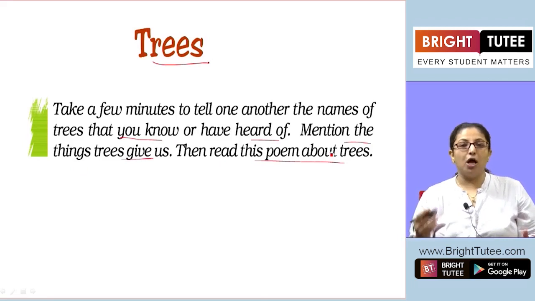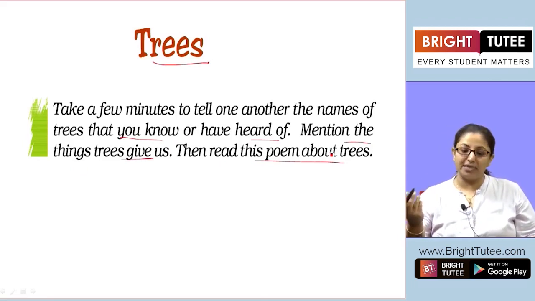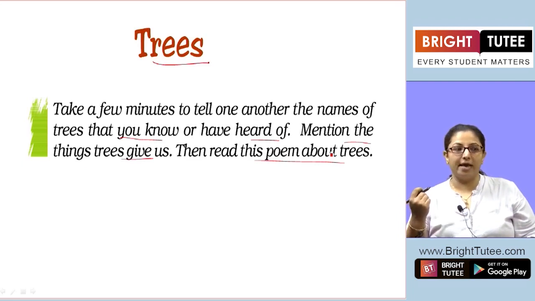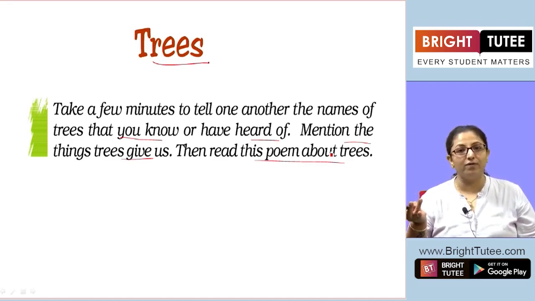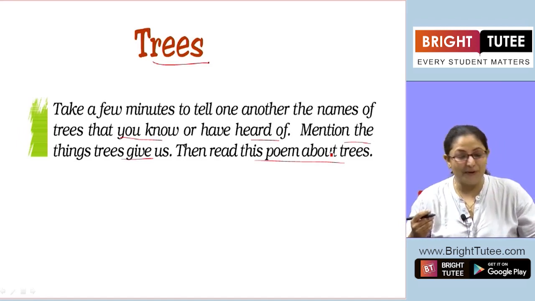So first, we discuss what all trees we know of, the name of the trees and what they give. So can you tell me some names of the trees? I can tell you, say, cotton tree gives us cotton, mango tree, apple tree, cherry tree, mangrove tree, deciduous trees, coniferous trees, pine tree, coconut tree. I know so many. So let's read the poem.